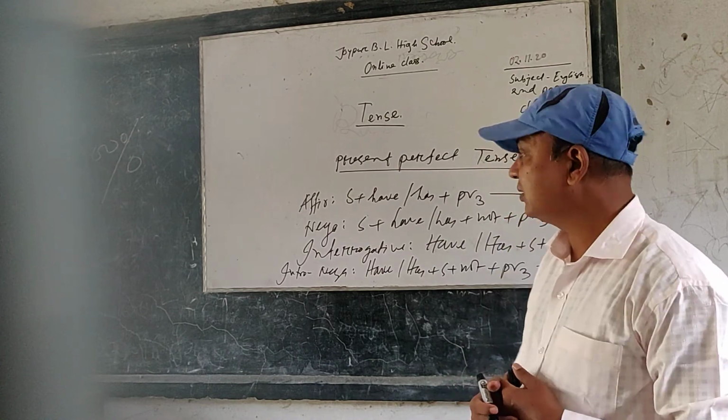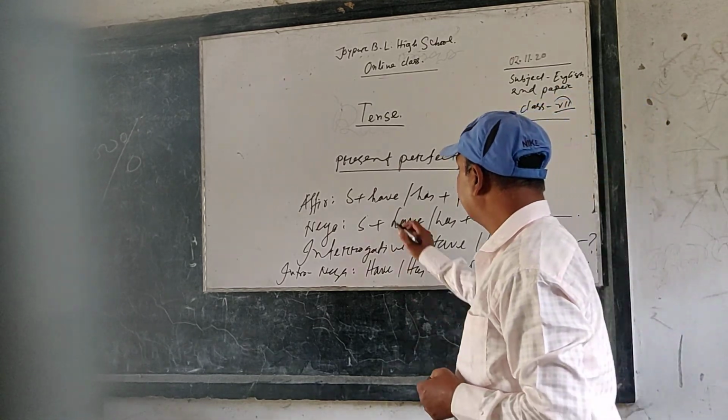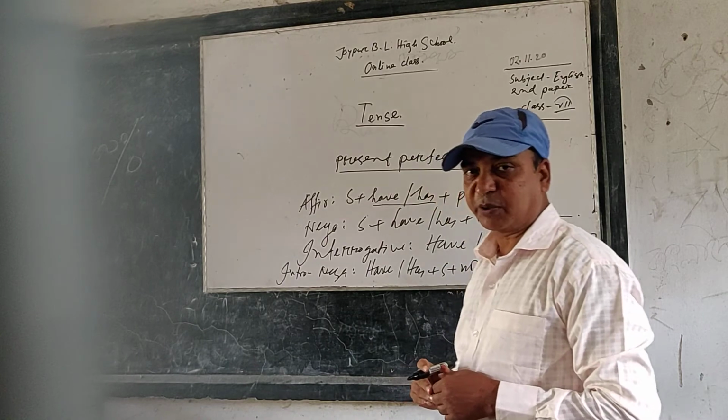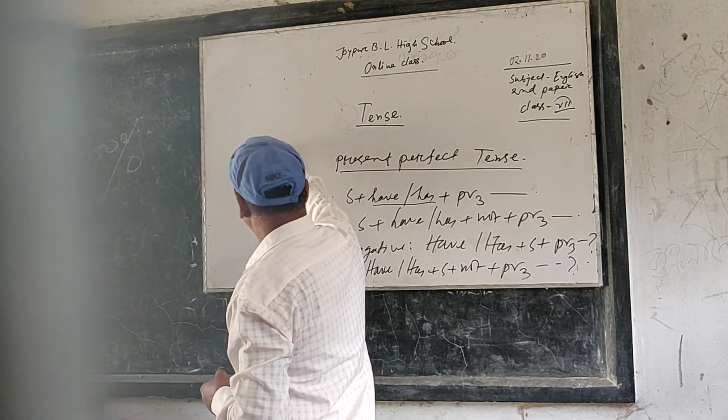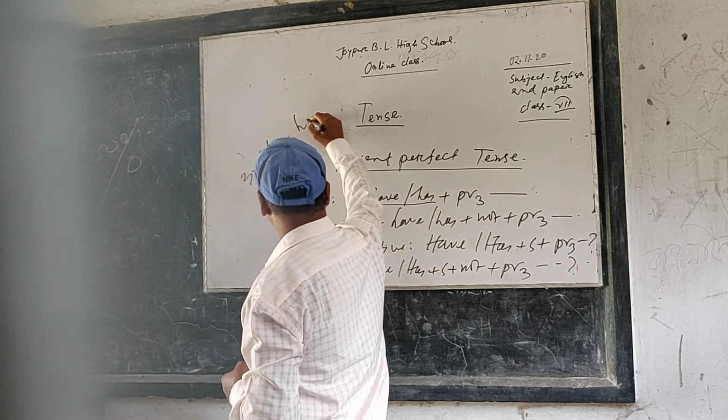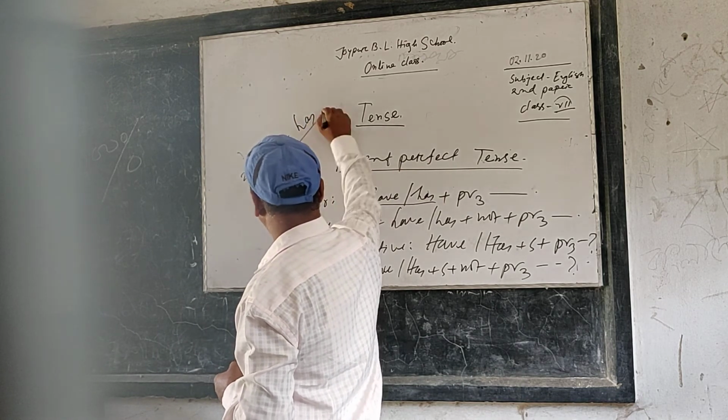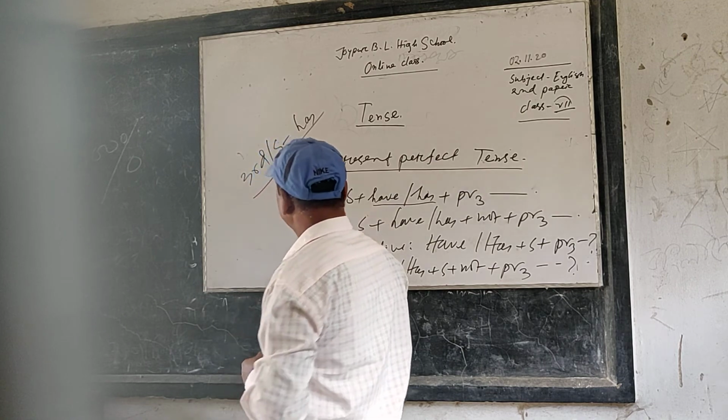And you can ask me why we use have or has. If the subject is third person singular number, we will use has. In other cases, we will use have.